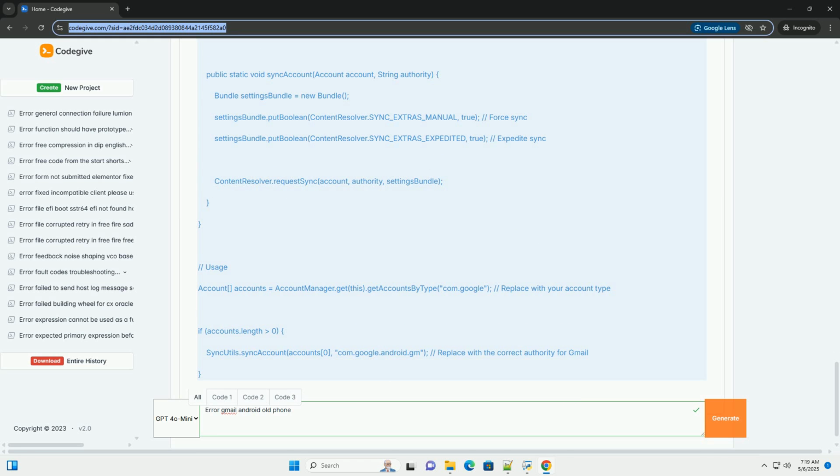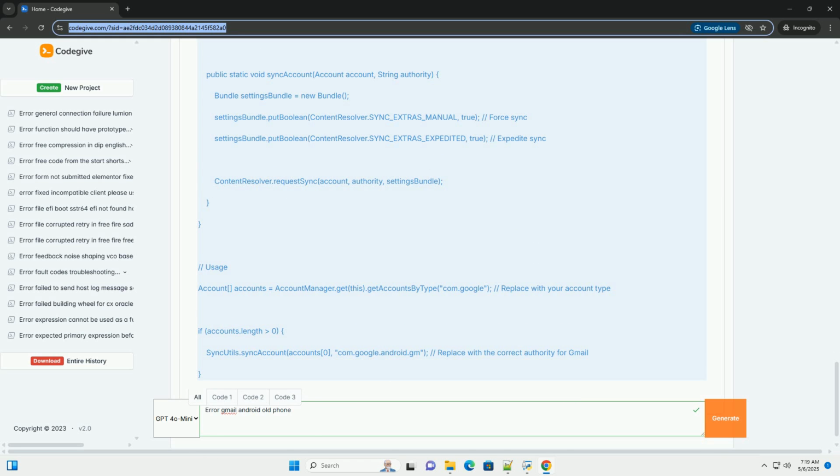2. Account management. Remove and re-add your Google account. 1. Go to Settings, Accounts, or Accounts and Sync. 2. Tap on your Google account. 3. Tap Remove Account. 4. Restart your device. 5. Go back to Settings, Accounts and add account. 6. Select Google and follow the prompts to add your account again. Ensure you enter your password correctly.